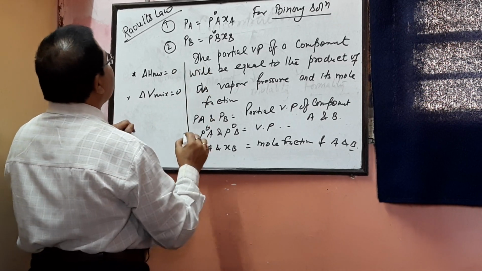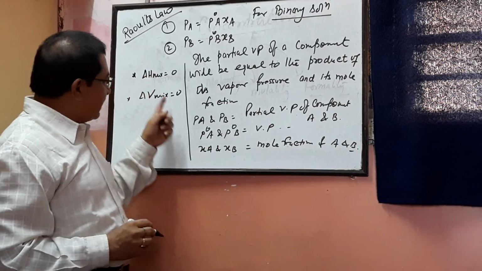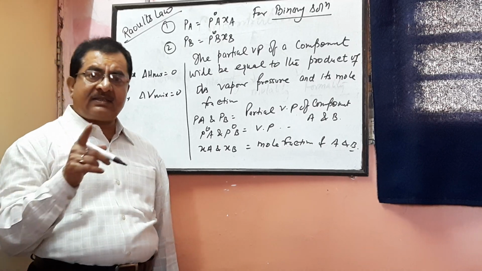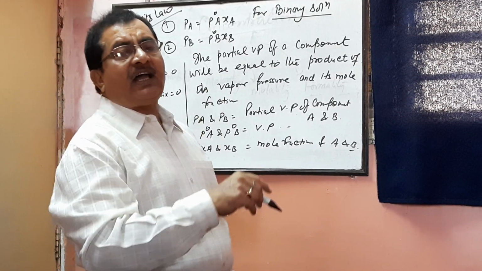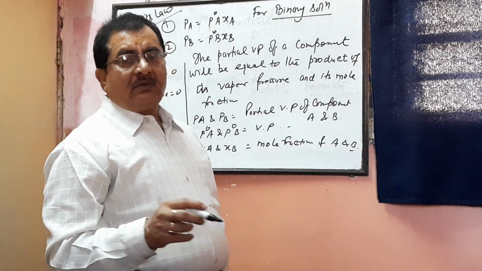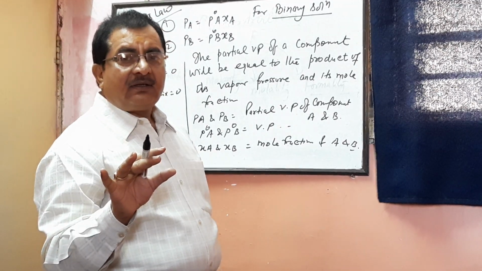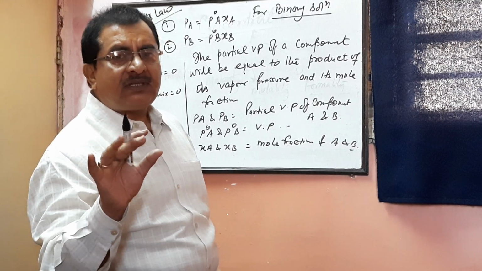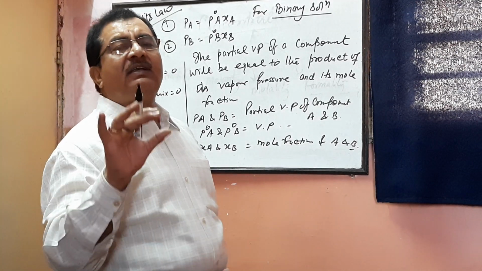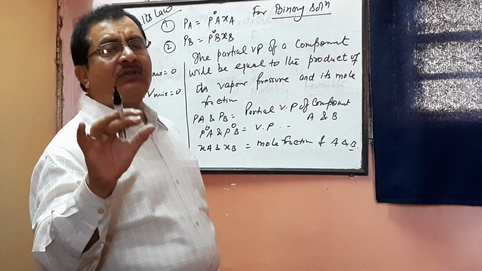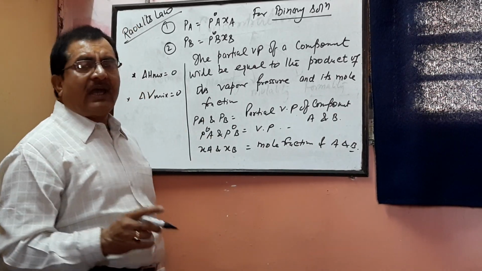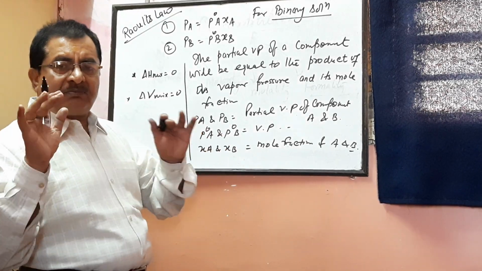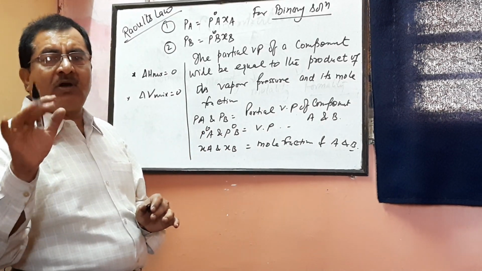What do you mean by delta H mixing and delta V mixing? Delta H is enthalpy. Alright. What is enthalpy? Heat content at constant pressure. Constant pressure means atmospheric pressure. Heat content at constant pressure is your enthalpy. Heat content means H equals E plus PV, the sum of internal energy and pressure-volume work. See here.